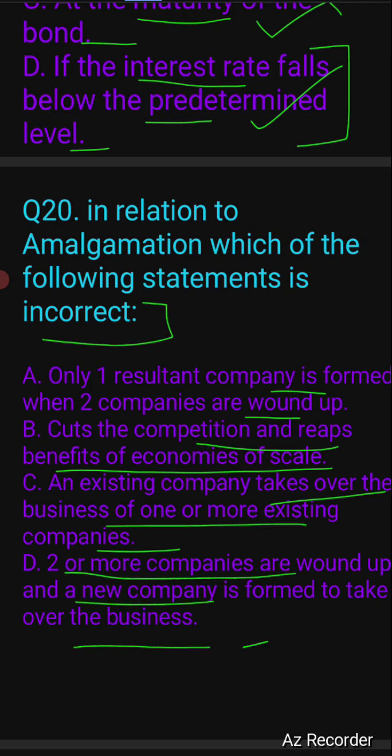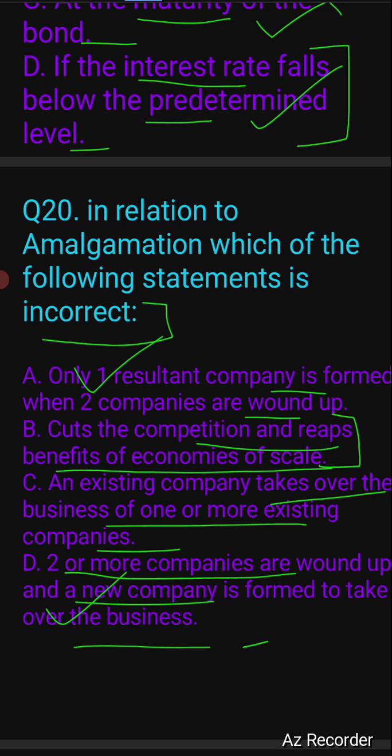So options A and D are more of the same, because there is only one resultant company or two or more companies are wound up. So A and D in that way are the same and they are correct also. So we are left with options B and C. B says it cuts the competition and reaps the benefit of economies of scale. Yes, of course, it cuts the competition and economies of scale are also there when two or more companies are joined. Like in the banking sector, when two or more banks are joined, administrative costs and some other operational efficiencies are there, and the cost of service will also reduce. So economies of scale is there when there is an amalgamation or merger of two or more companies.